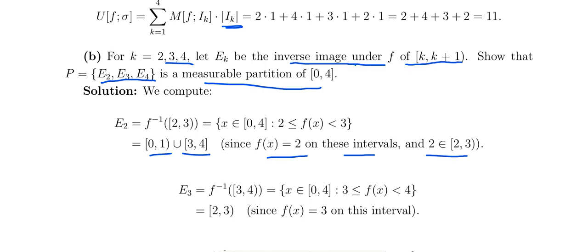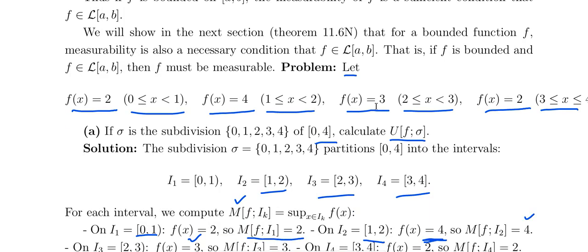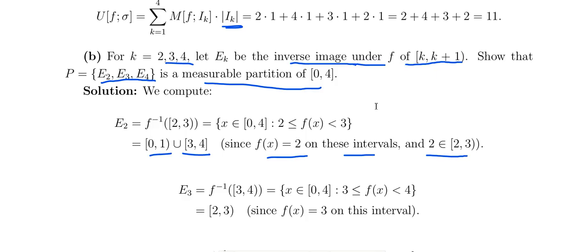So the function is defined as 2 on [0, 1], and on [3, 4] it is also 2. For the inverse image of [2, 3), we need 2 less than or equal to f of x less than 3, and then the corresponding x belongs to E2. So the inverse image E2 is [0, 1] union [3, 4]. I think that is clear. That is the idea.